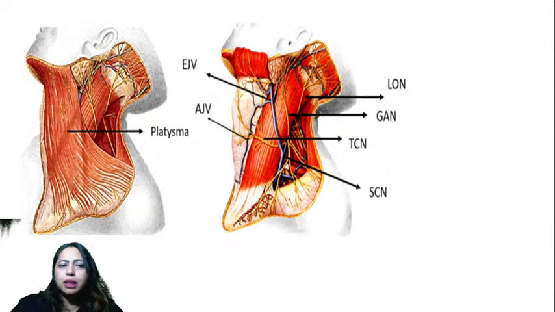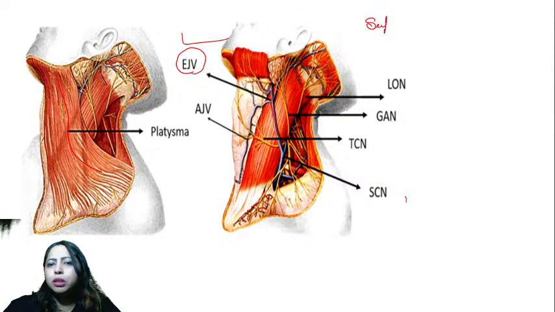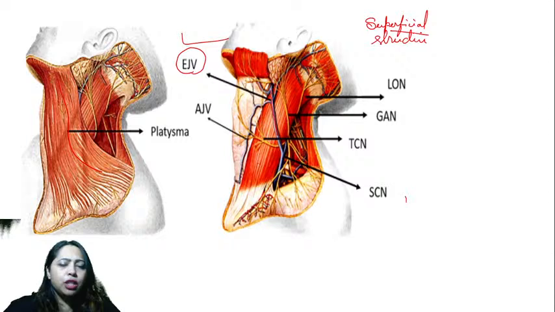Let's see the answer. As soon as you remove the platysma, you will see the jugular vein over the sternocleidomastoid muscle, that is the external jugular vein. It's one of the superficial structures. How is it formed? Anybody knows how it is formed?